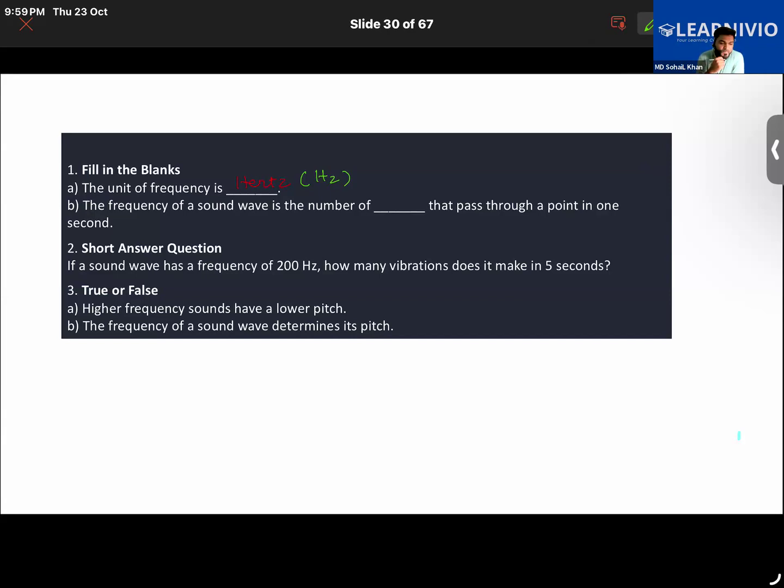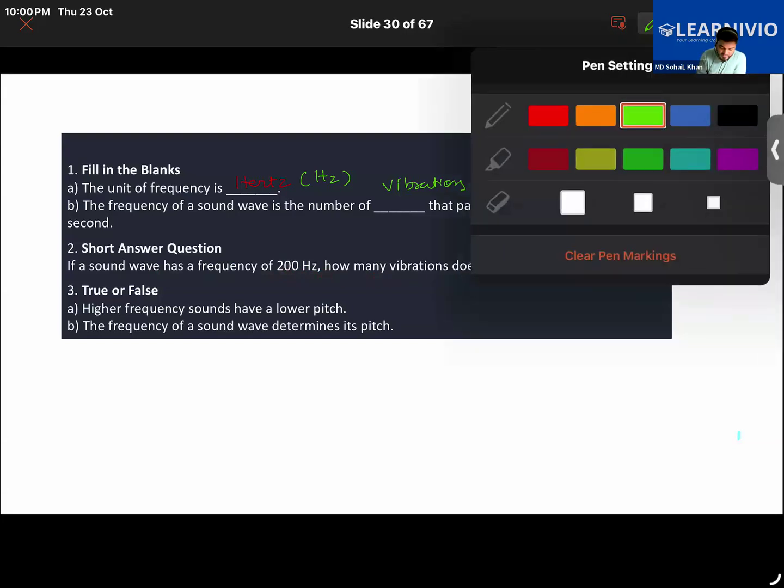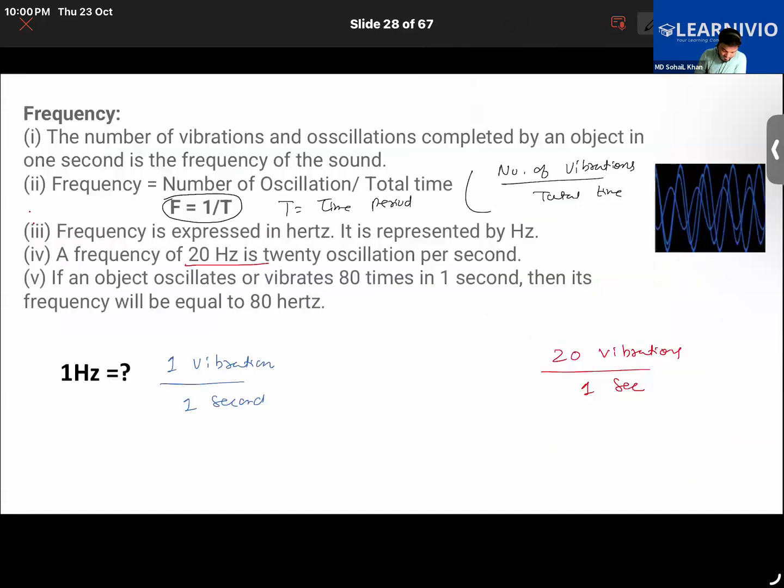Good. Say if a sound wave has a frequency of 2 hertz, how many vibrations does it make in 5 seconds? For that purpose, there is this formula: frequency equals total number of vibrations upon total time.